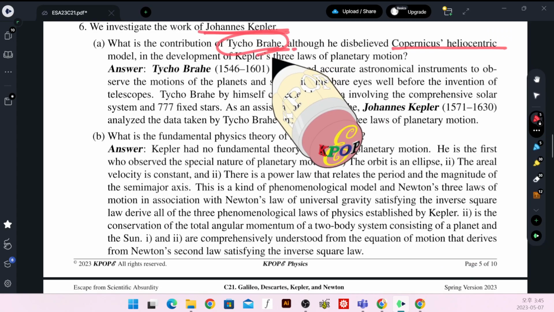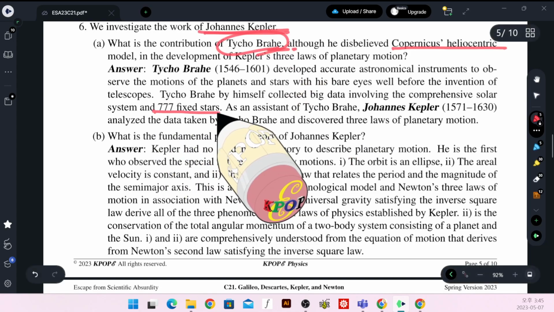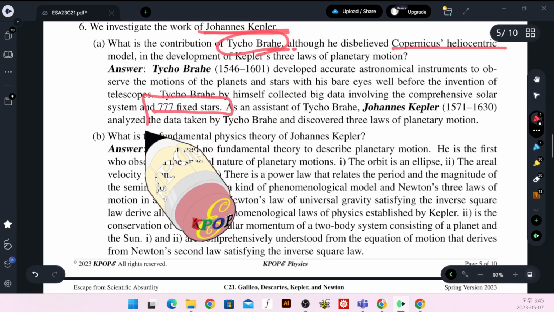Only Galileo was working with a telescope. Anyway, Tycho Brahe had big data at that time: 777 fixed star observations, which he had completed.